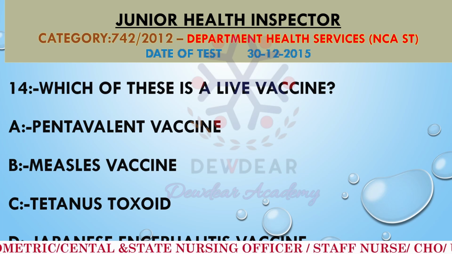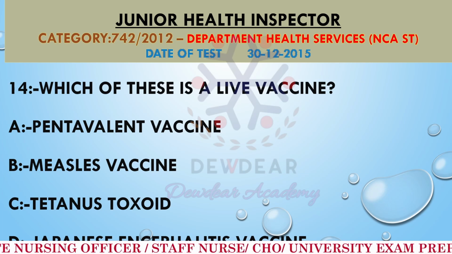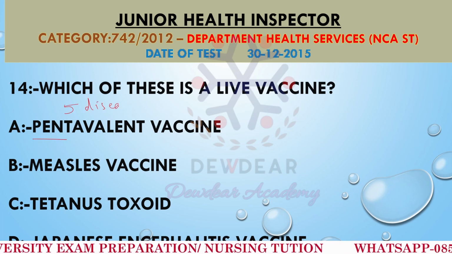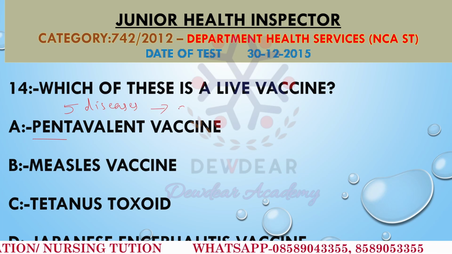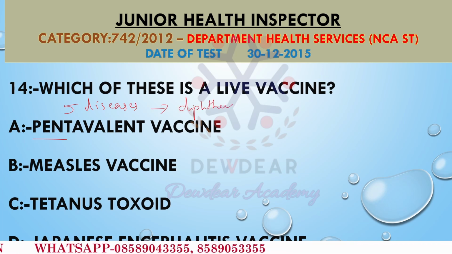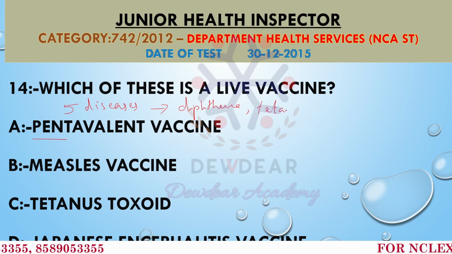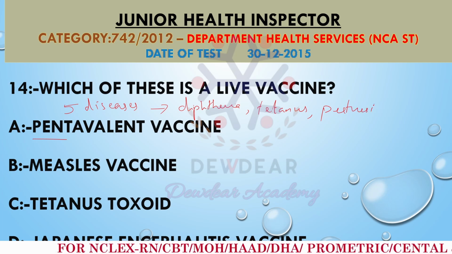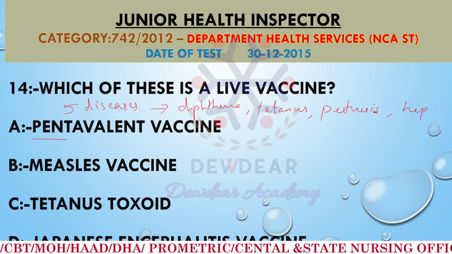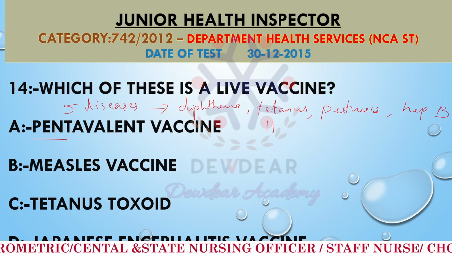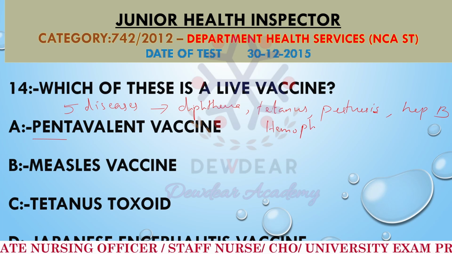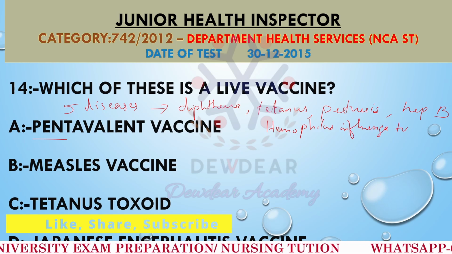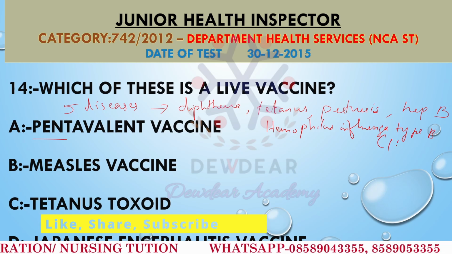Pentavalent vaccine is a combination vaccine mainly against 5 diseases. Pentavalent means 5 diseases. Which are the 5 diseases coming under this category? First one is diphtheria. Second is tetanus. Then pertussis or whooping cough. Then hepatitis B and Haemophilus influenzae type B, or we'll say HIB.